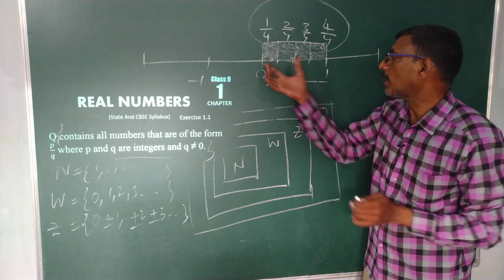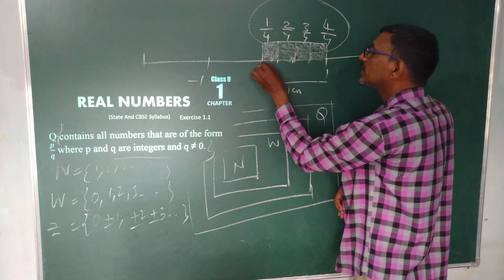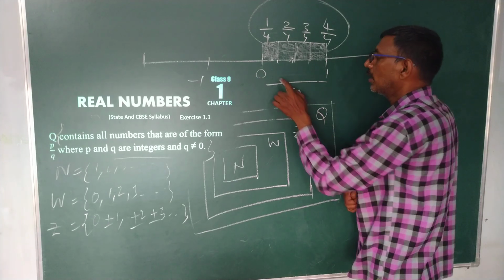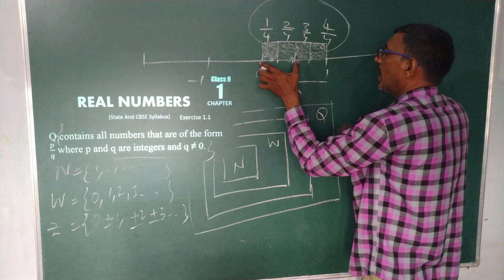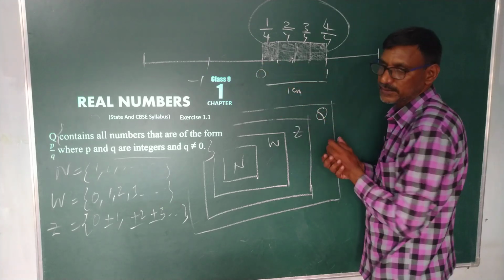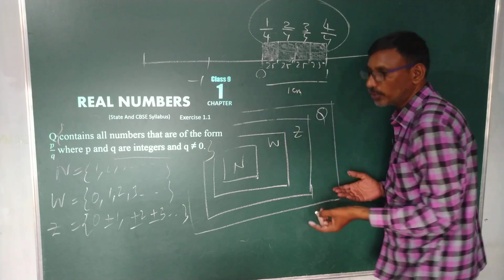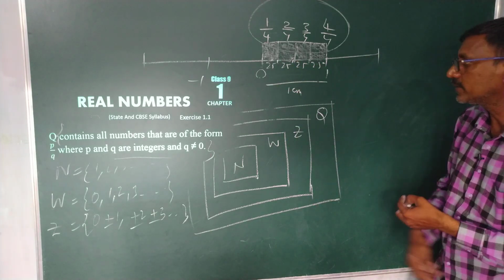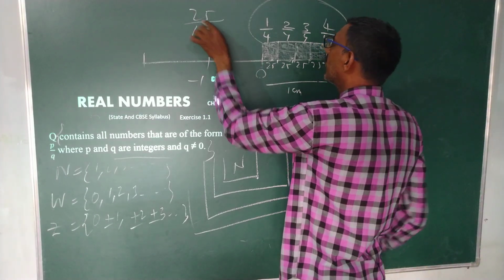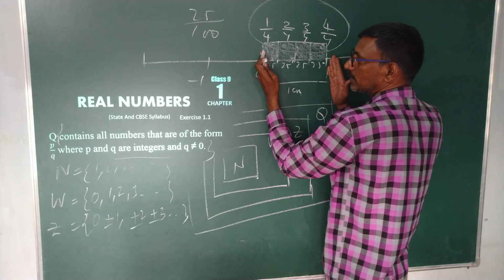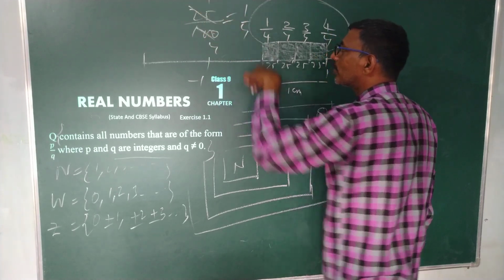Suppose this is my 100 centimeters. This is how much? 1 by 100? No. 100 is divided into how many parts? 4 parts of 25. 4 times 25 is 100. That means this part is 25 by 100, because this is 25 out of 100. 25 ones are 25, 25 fours are 100, again 1 by 4 only.